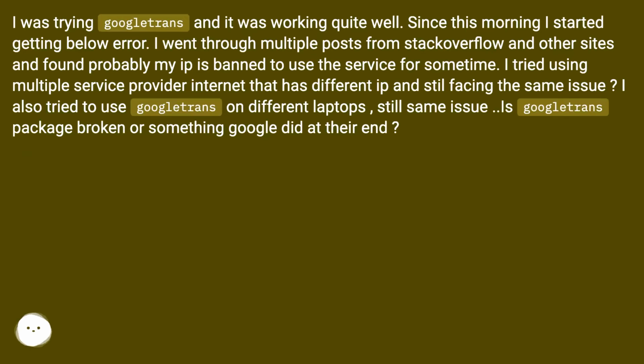I went through multiple posts from Stack Overflow and other sites and found that probably my IP is banned from using the service for some time. I tried using multiple internet service providers that have different IPs and still face the same issue. I also tried to use Googletrans on different laptops, still the same issue. Is the Googletrans package broken, or did Google do something at their end?